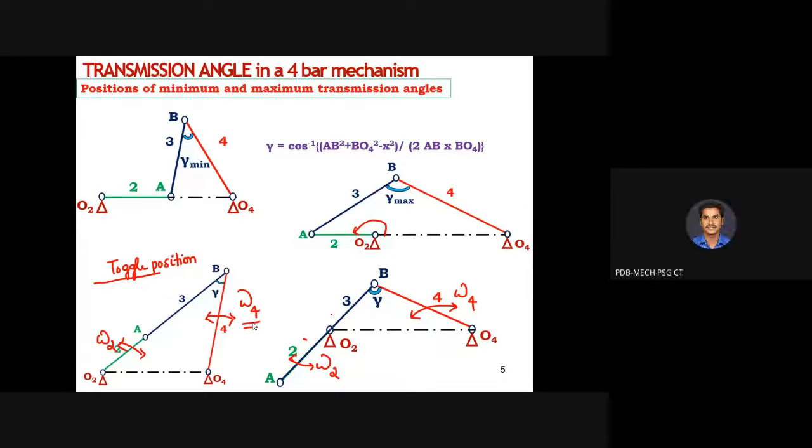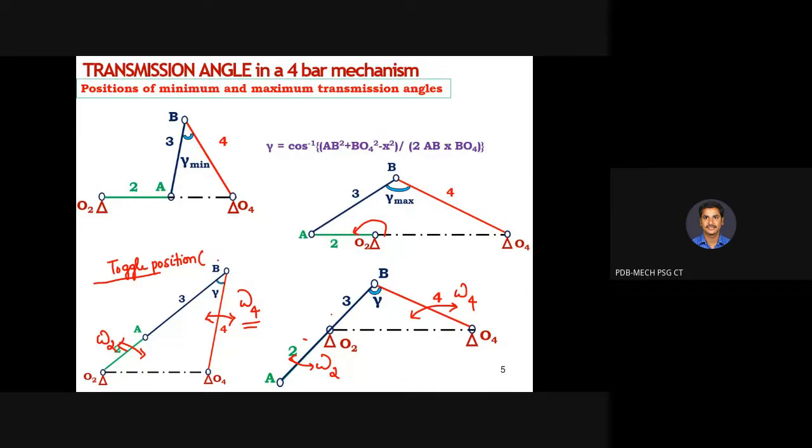Exactly correct. Who told? Harish sir. Okay, exactly correct. Thank you for the answer. Because in the toggle position, it is reaching the extreme conditions. That's why the toggle position is called the limiting position or extreme position.